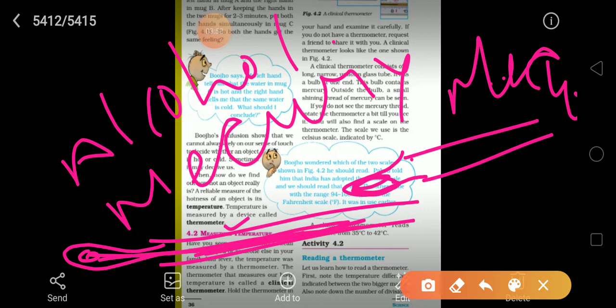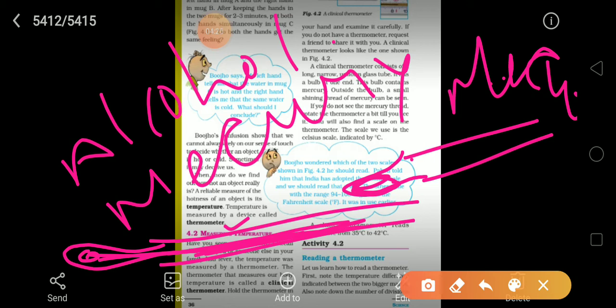But there are some disadvantages of the mercury thermometer. It has a freezing point of approximately minus 39 degrees Celsius, and therefore cannot be used to measure very low temperatures. We cannot measure very low temperatures, right? Mercury is also very poisonous and very expensive.